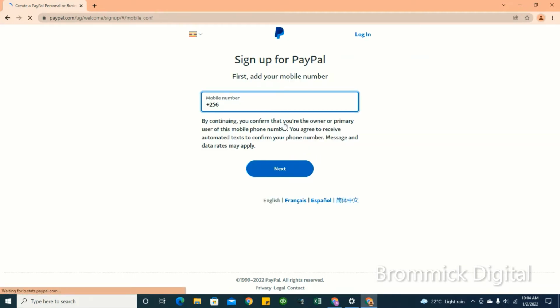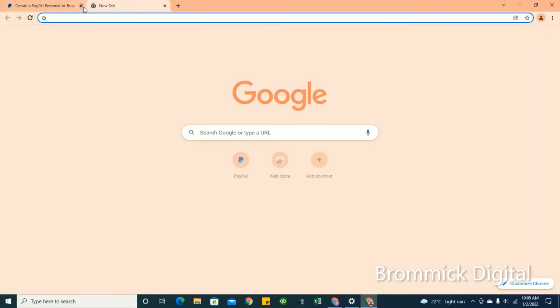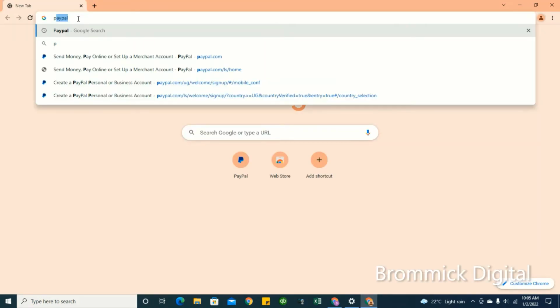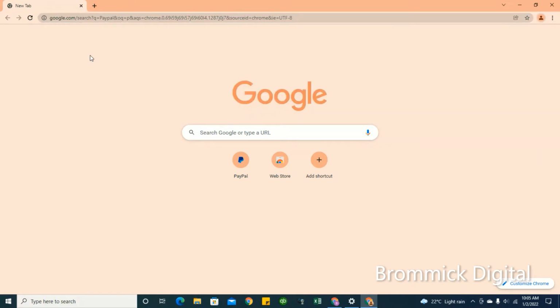Once you select your country as Uganda, the URL up there changes, guys. Once the URL changes, it means you can succeed in creating the account, but that account, like I told you initially, will not be able to receive payments. It will only be able to make payments, but not receive money.